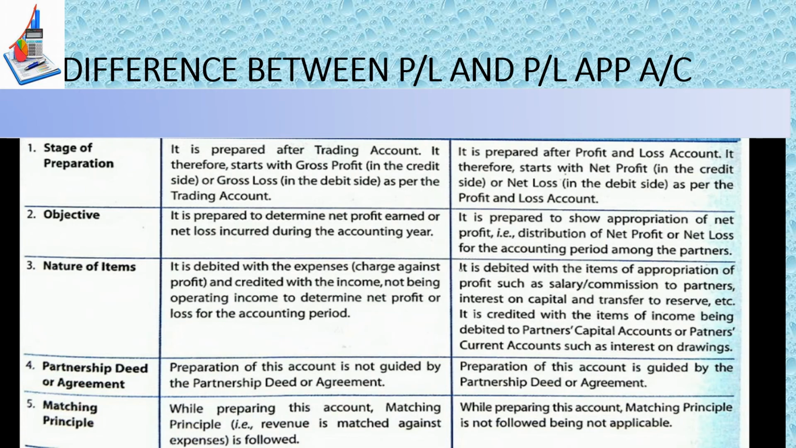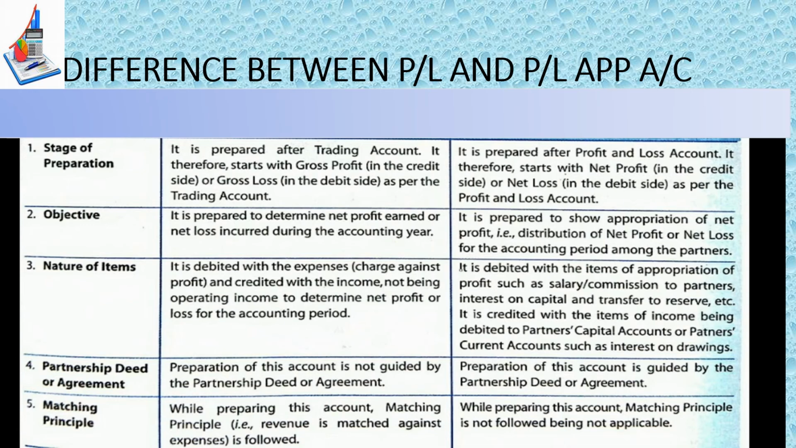Now, the main difference between profit and loss and profit and loss appropriation account. It's very important to know, students. Now, what is profit and loss account? Always it is prepared after your trading account. Therefore, it starts with your gross profit on your credit side, and if you have a gross loss, it starts on the debit side as per the trading account information.